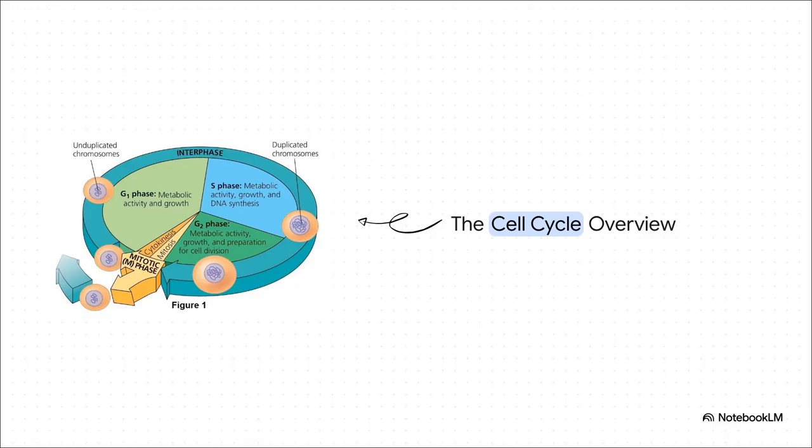Okay, let's dive into this overview map. As you'll see, the eukaryotic cell cycle is broadly divided into two main chunks. First, you've got that large blue and green area taking up most of the cycle. That's interphase. That's where the cell spends the vast majority of its time growing and preparing. Then there's that much shorter but absolutely crucial yellow section, the mitotic or M phase, and that is where the actual physical division takes place.